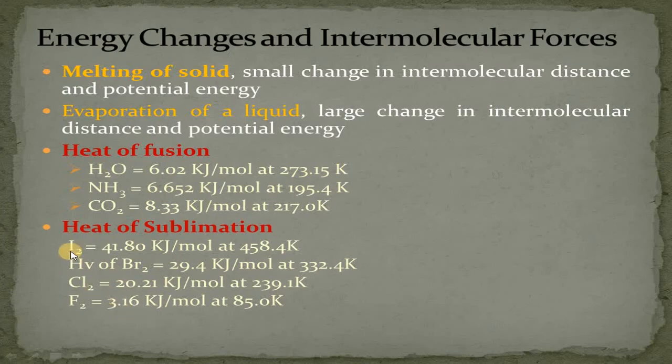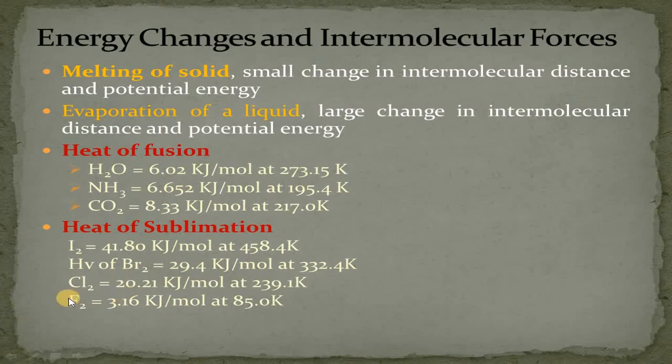So iodine, due to its volatile nature, has a heat of sublimation value more than all other halogens. This shows that the heat of vaporization of iodine is the highest because of stronger intermolecular forces than the other halogens.